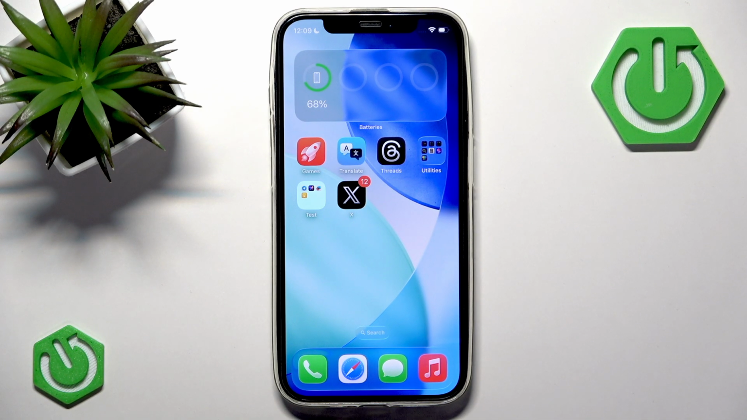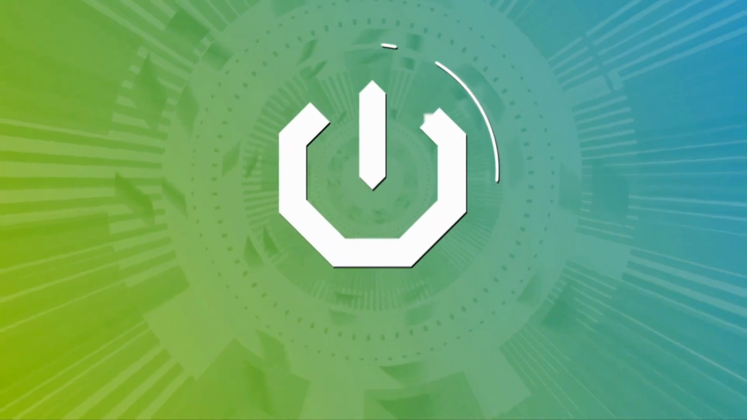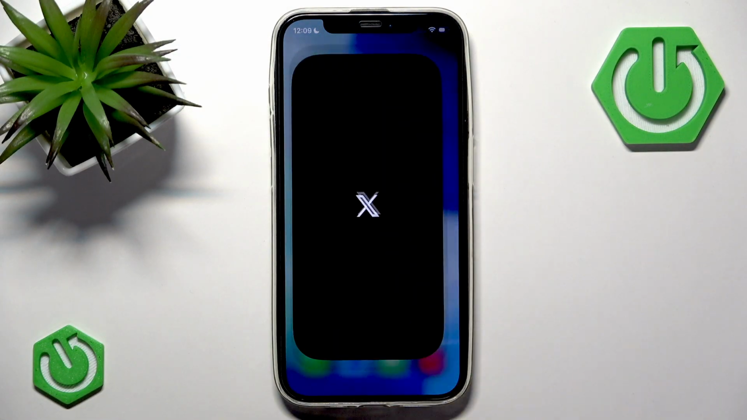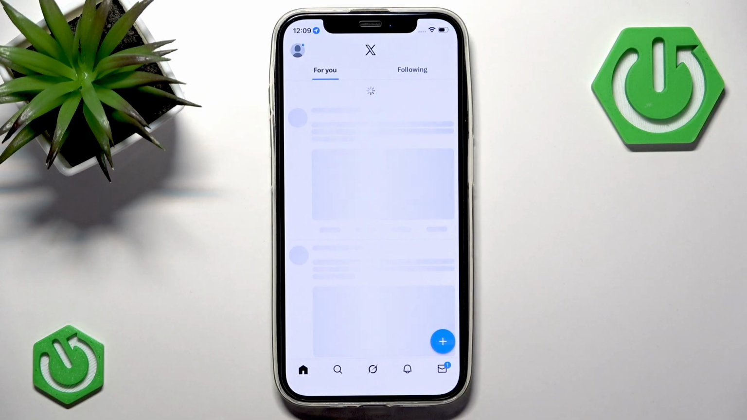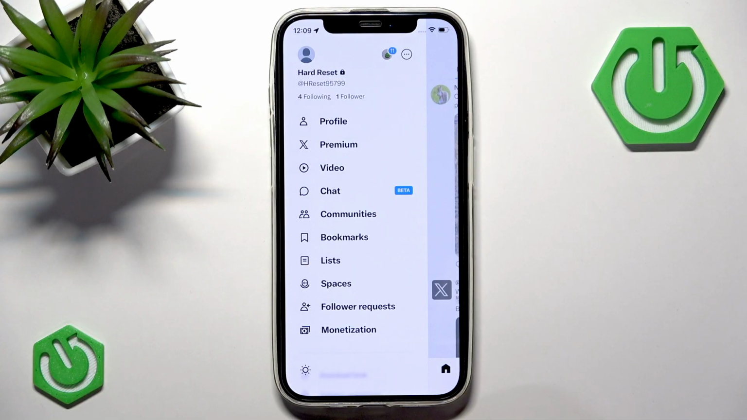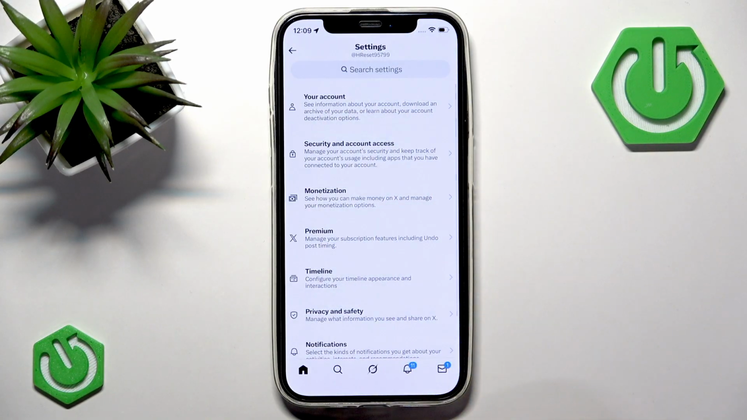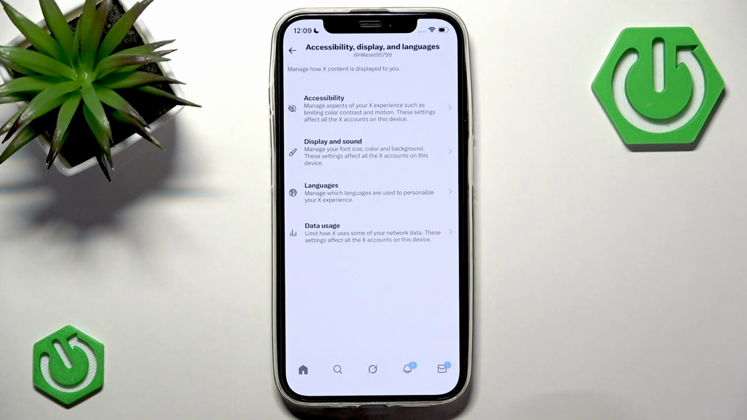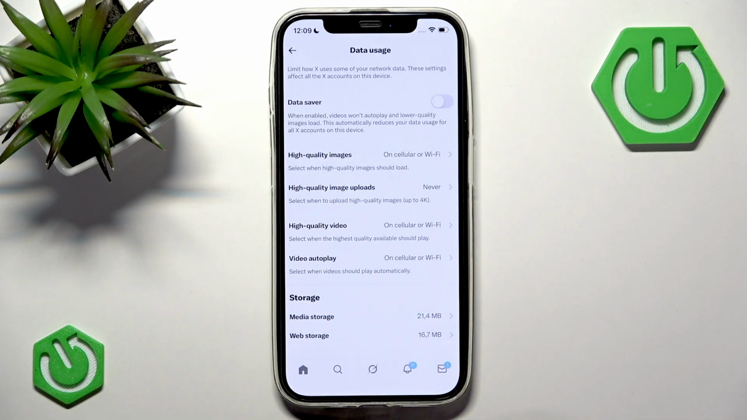In this video I want to show you how to clear cache and cookies on X. So let's go to X, and you want to tap your profile picture in the top left. Now in the side menu, let's go to settings and privacy, and as you can see, your settings are divided into different sections. You want to go to section accessibility, display and languages, and now let's go to data usage.